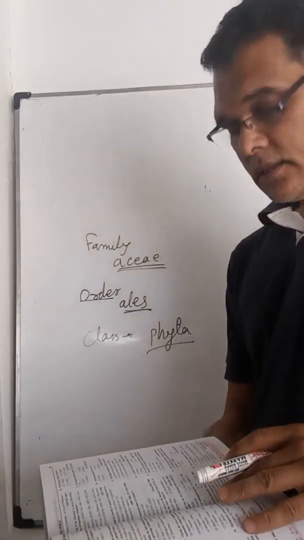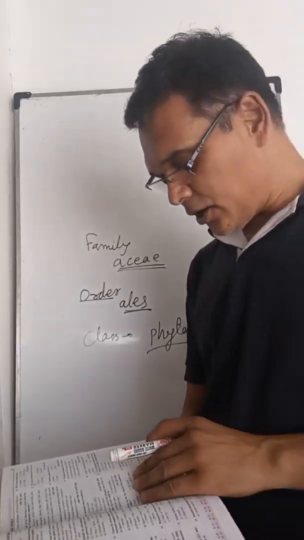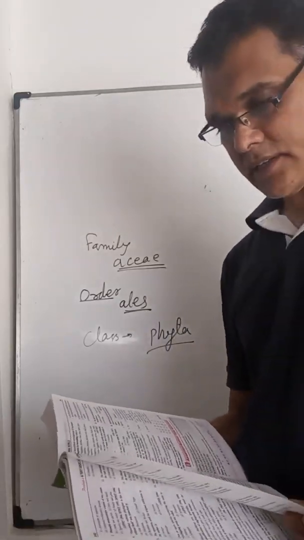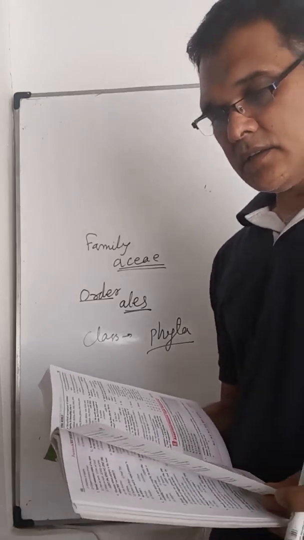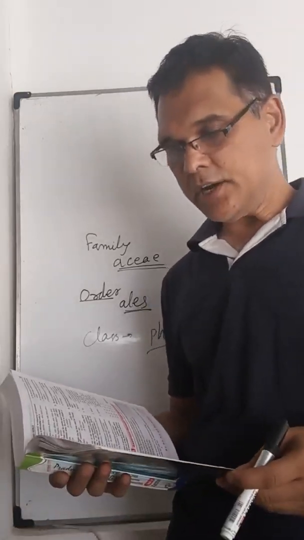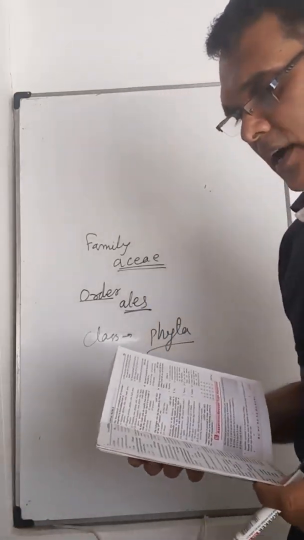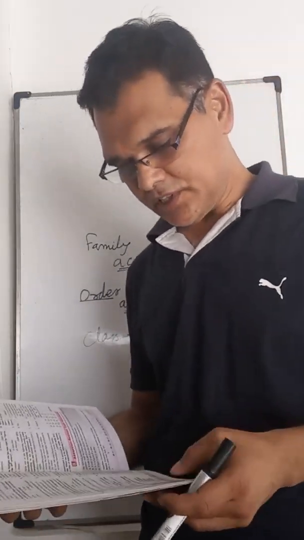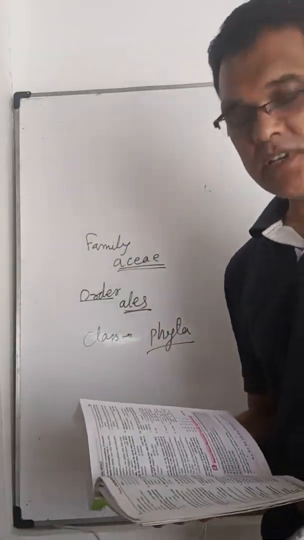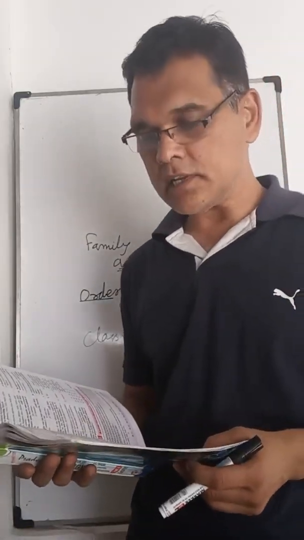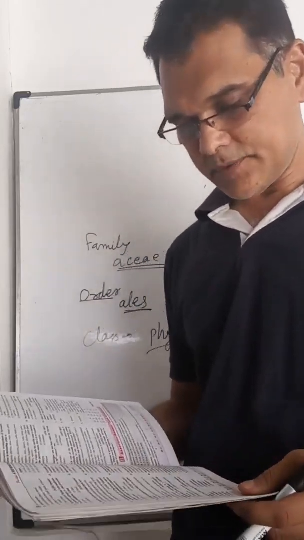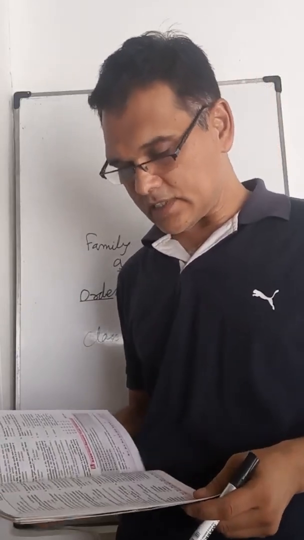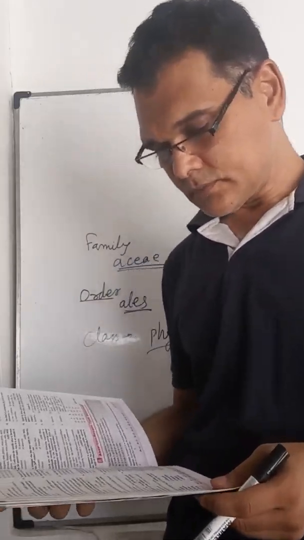The right answer is diversity of kinds of organisms and their relationships. Next, genus represents an individual plant or animal, a collection of plants or animals, a group of closely related species of plants or animals, or none of these. The right answer is a group of closely related species of plants or animals, that is the genus.